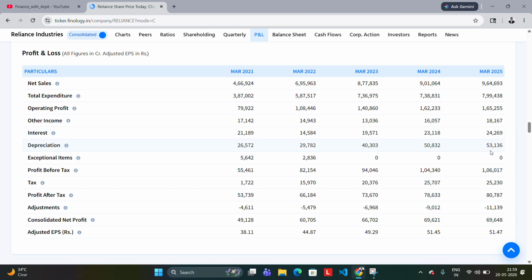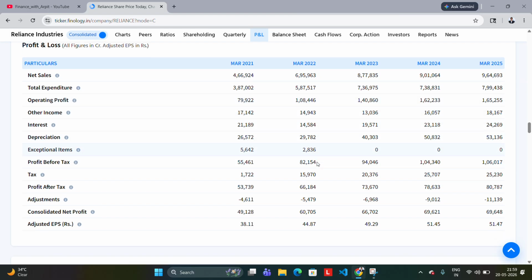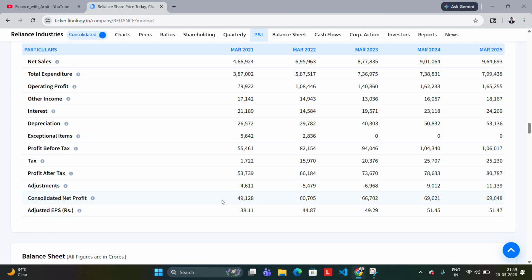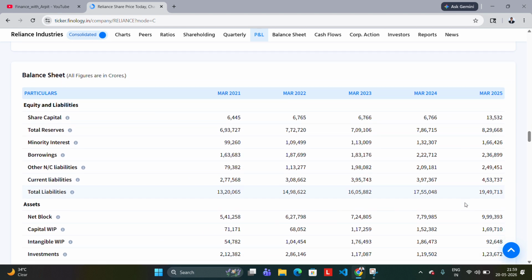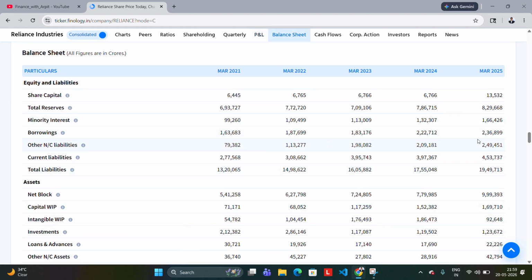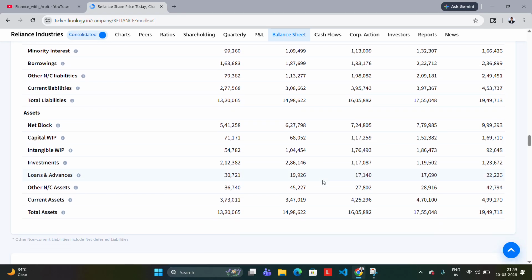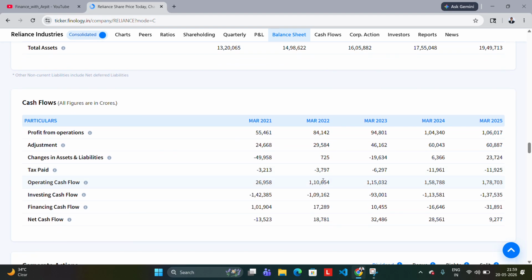The depreciation has also increased by a double amount, so we should expect the profit to grow by that amount, and it has also grown. So yeah, we can say that they are doing great. They are doing a great job. This is the borrowings. It has also constantly increased because as the business grows, no one has that much cash, right? They also need cash from the market itself.